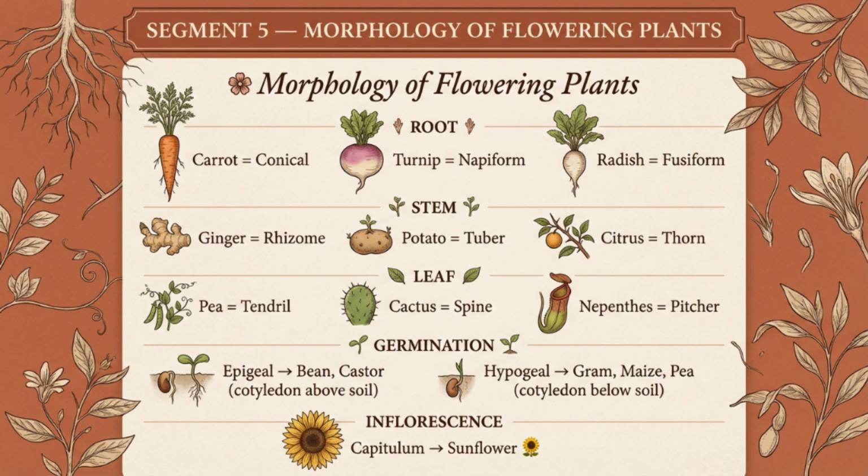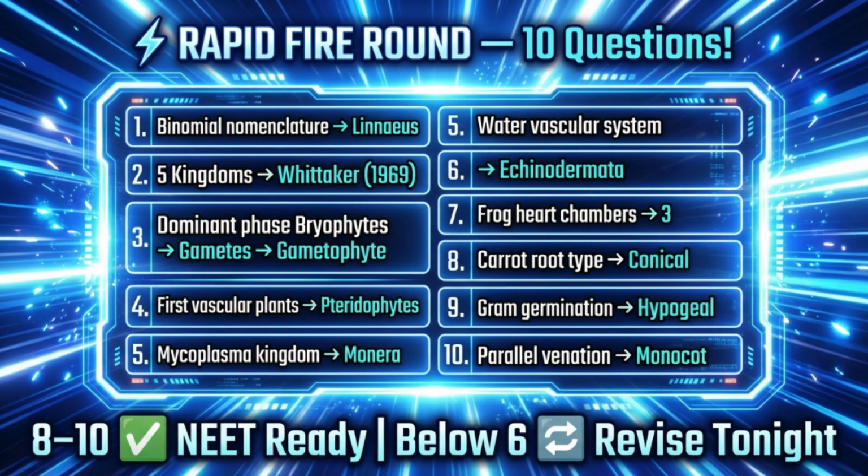Germination: epigeal, cotyledons come above the soil. Bean, castor. Hypogeal, cotyledons stay underground. Gram, maize, pea. And inflorescence: capitulum in sunflower looks like one flower, but is actually a cluster of florets. NEET loves asking this. Rapid fire round, 10 questions.